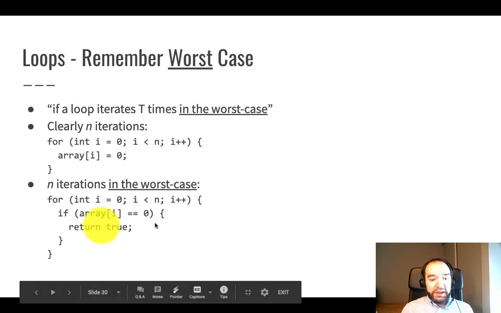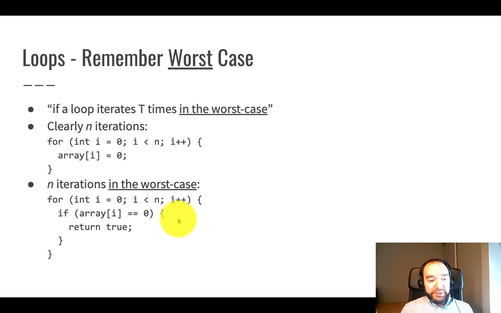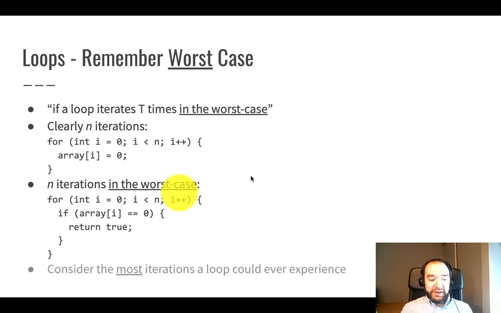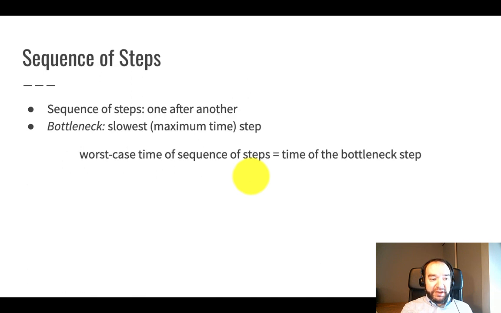If 0 is the third element in, then this loop will only repeat 3 times and then stop due to the return statement. So we wouldn't say this takes only 3 loop iterations, though, because we're analyzing for the worst case. So we assume the worst, which means the most amount of time, the most number of loop iterations. The worst case for this loop would be that it iterates all n times, because either there's no 0 at all and the loop finishes and we never return, or the 0 happens to be at the very last element of the array and we only find it at the end. So with a loop like this, we assume worst case that the loop repeats the maximum number of times it could. So most loops like this are big O of n time if they spend constant time inside the body of the loop.